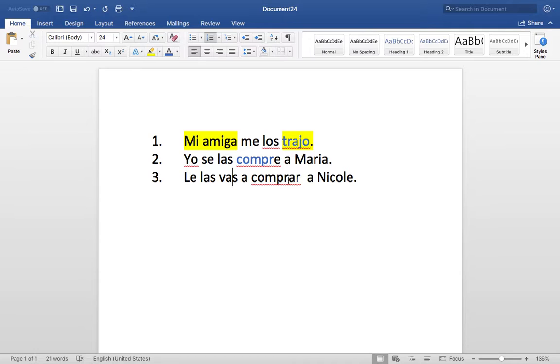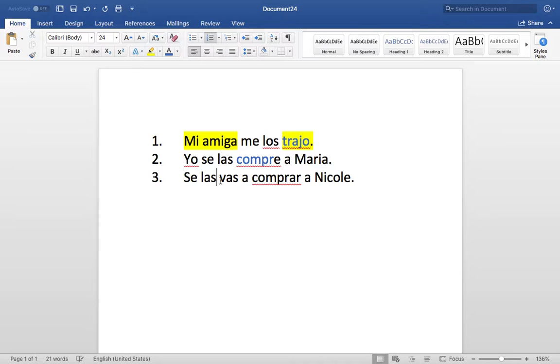Now, what's wrong here? This one is wrong, right? Why is it wrong? Because you cannot have double L here. So the direct becomes se. Perfecto. So se la vas a comprar a Nicole, okay? Of course, you already know what it says: you are going to buy them for Nicole. Las means them in that case, and you know what it means, which is flowers, right?